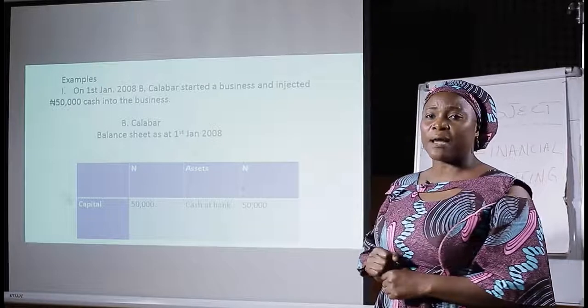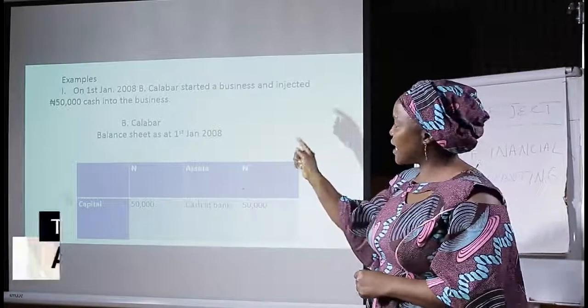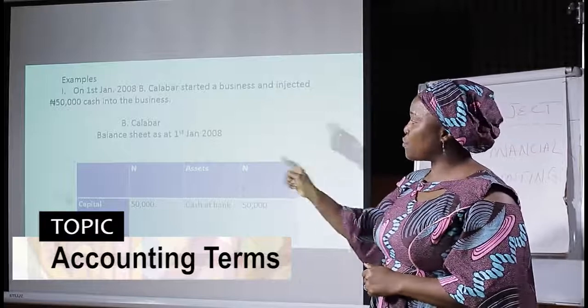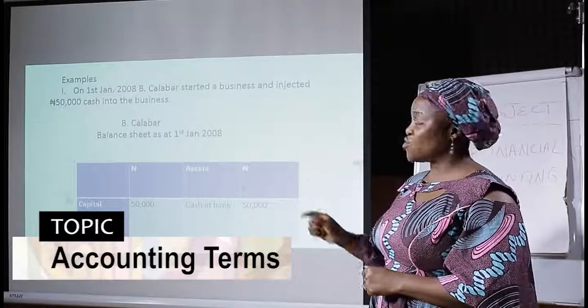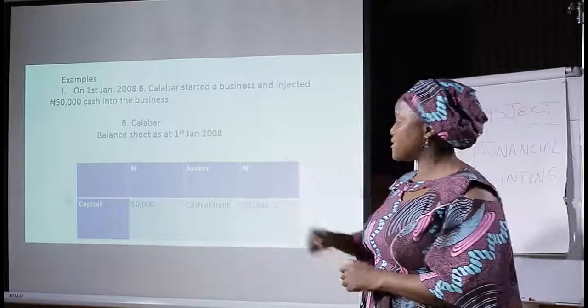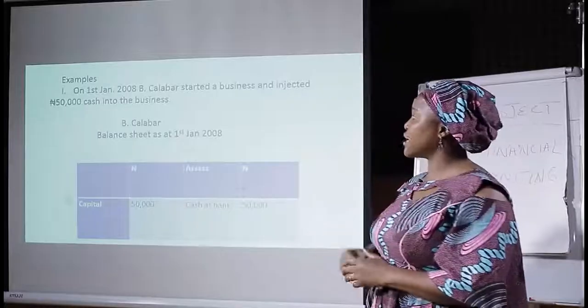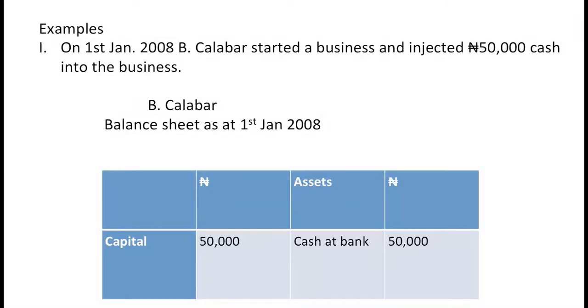The features of a balance sheet: 1, I said it must have a name. You can see B. Calabar, and the period of preparation is 1st January 2008. And we have two sides of the balance sheet, the debit side and the credit side. He started business with 50,000, which is the capital. It goes on the debit side. Then we have the credit side, which is for the assets.